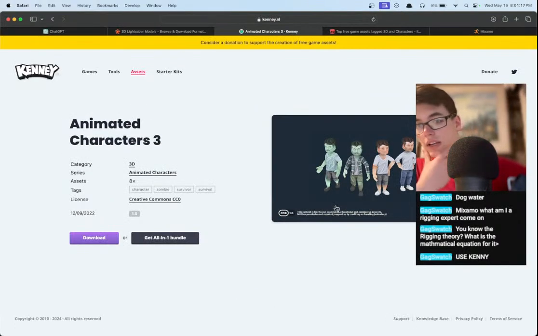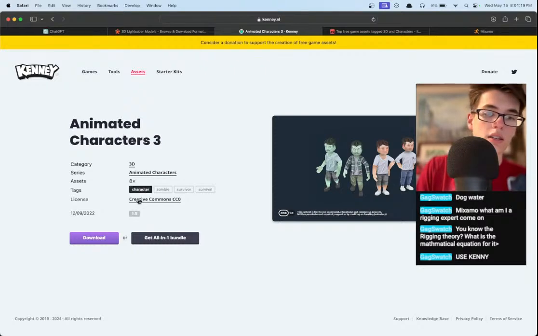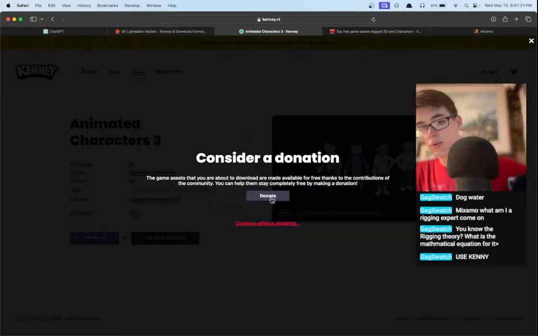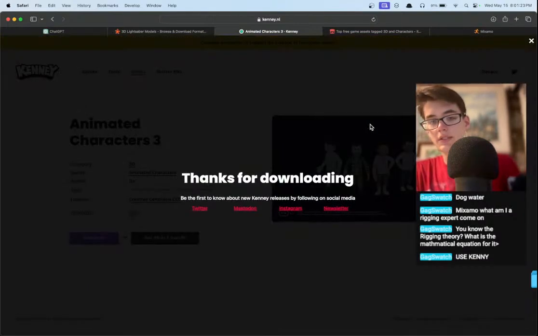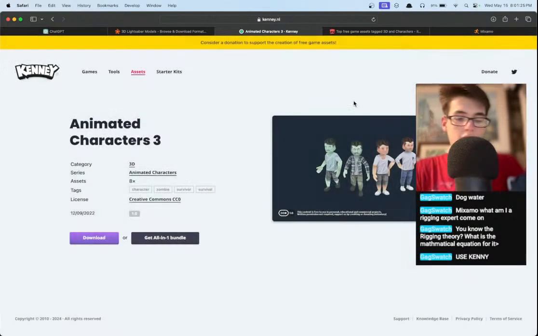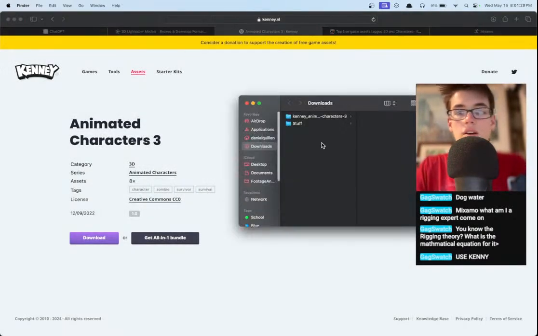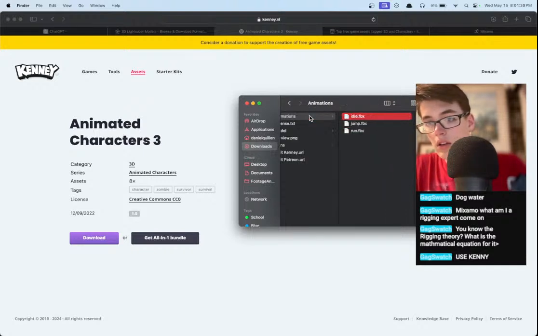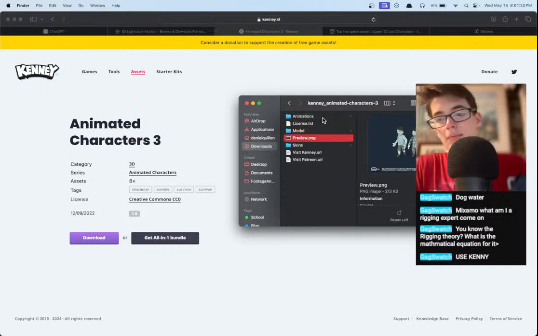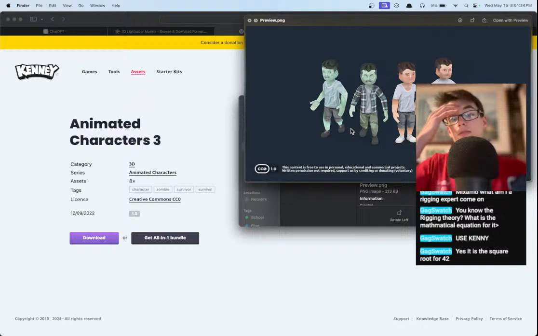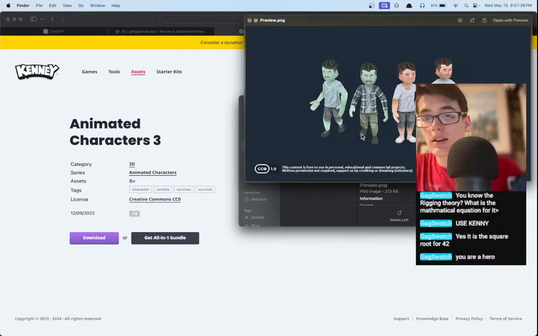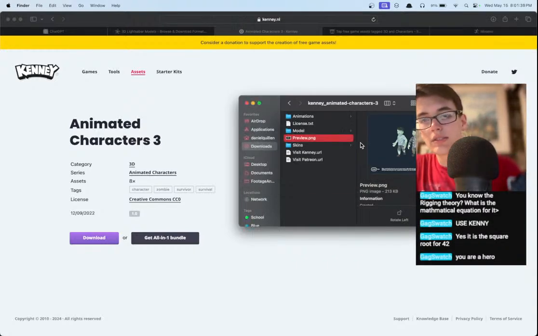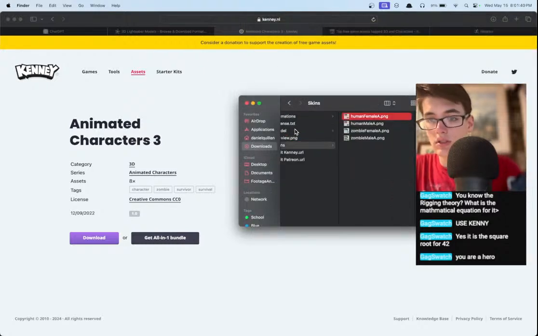These might be already rigged, in which case we wouldn't be able to... Yes, obviously they'll offer you a donation option, because that's how they make their money. Perfectly reasonable. Yeah, these guys already have animations, so we wouldn't get to use Mixamo as much, but this is an option.